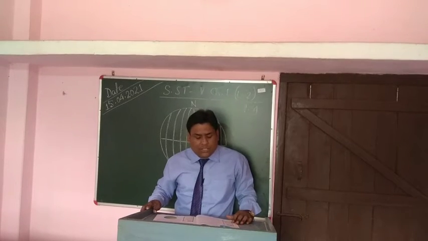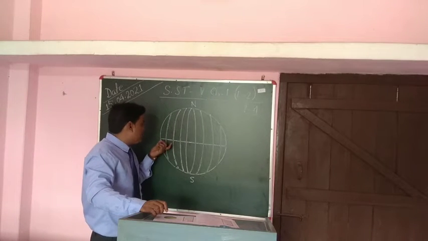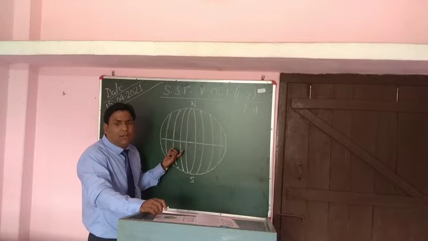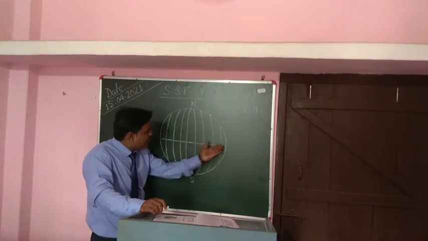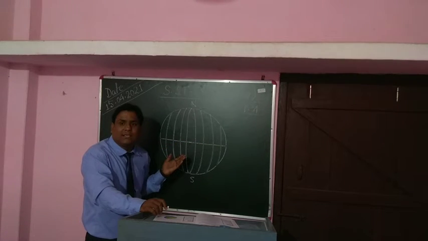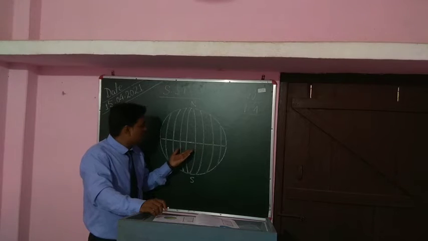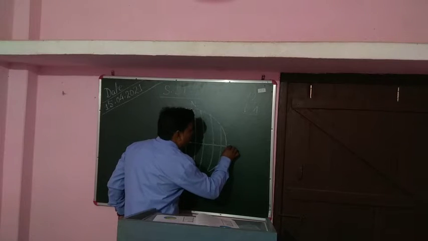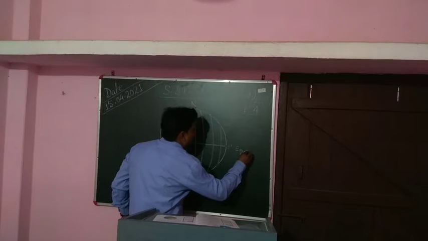Lines of longitude mark the distance of a place east or west from the prime meridian. What is the prime meridian? Suppose in this picture or this drawing we can see this middle line. This is known as the equator. This is also known as 0-degree latitude, the equator. What is this, children? This is the equator.